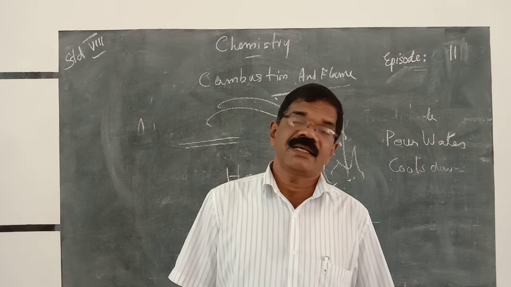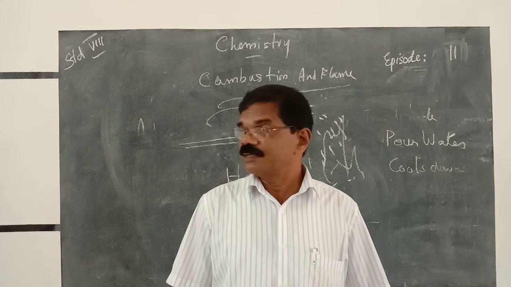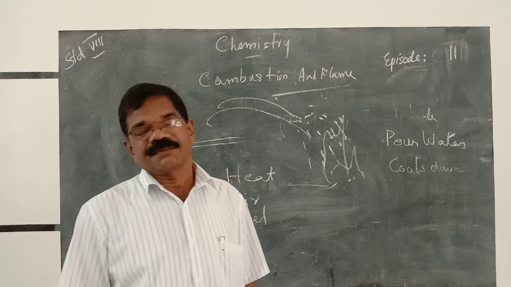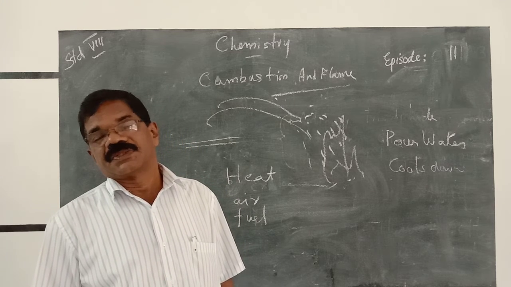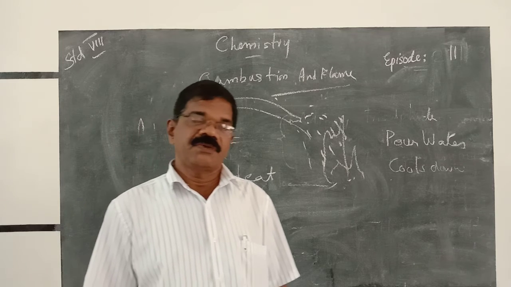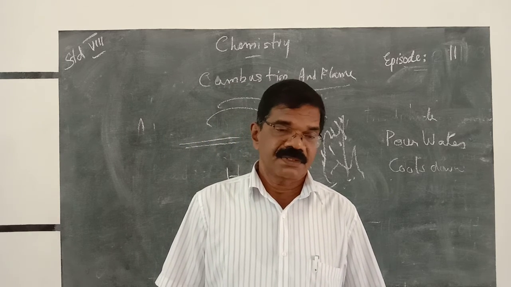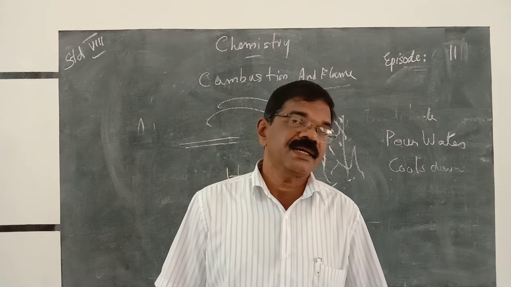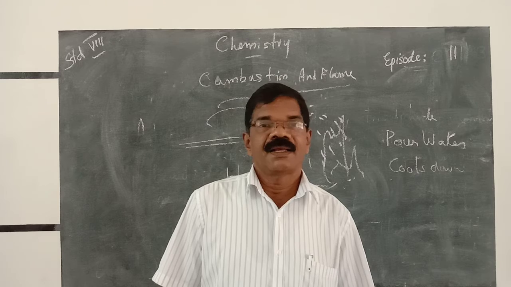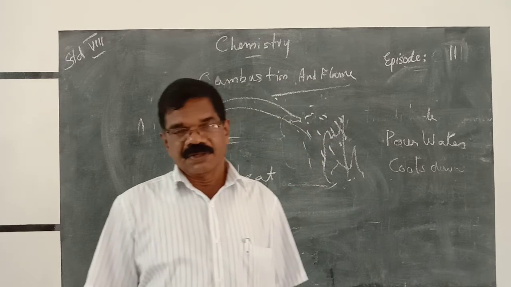When you open the stove, gas is poured out and burned. Similarly, in certain fire extinguishers, the carbon dioxide is stored in a pipe. When you open the carbon dioxide port, you can control the fire. So, the two materials used for controlling fire are one, water, and the second, carbon dioxide.